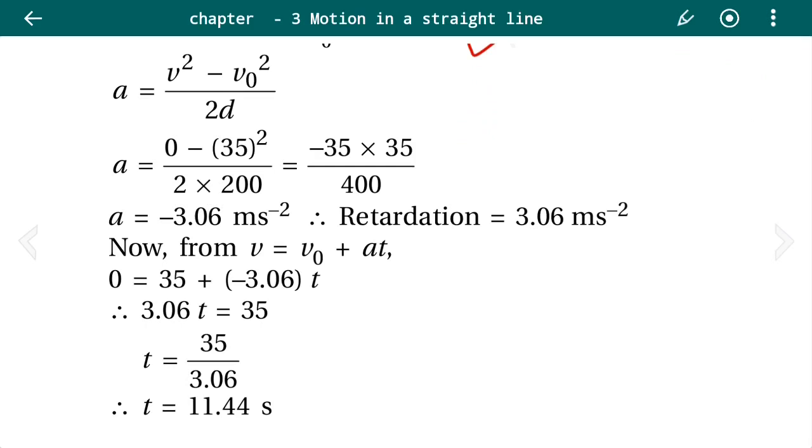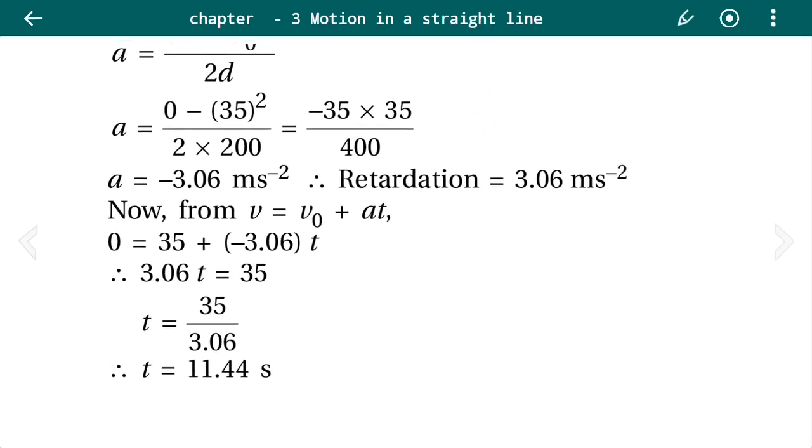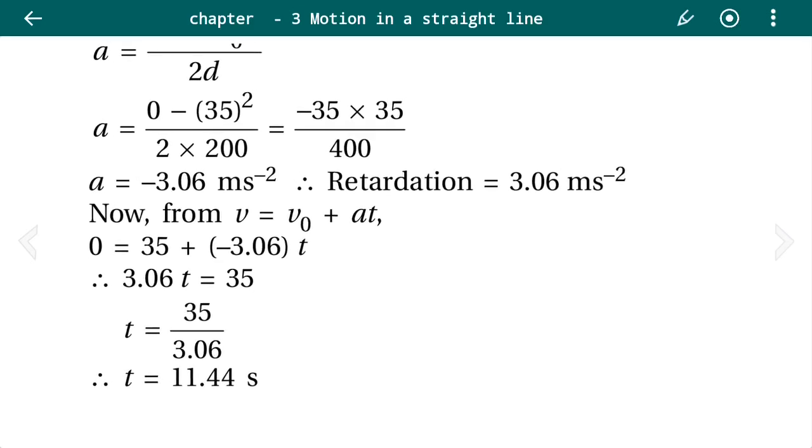Here minus indicates what? It indicates decrease in the velocity with respect to time. That is the retardation. When there is increase in velocity with respect to time, we consider it as acceleration, and when there is decrease in velocity with respect to time, we consider it as retardation. So retardation is equal to 3.06 meter per second square.